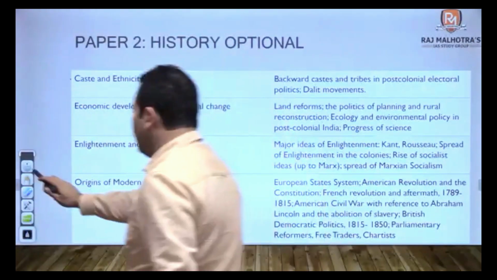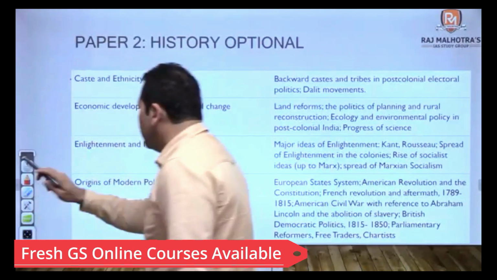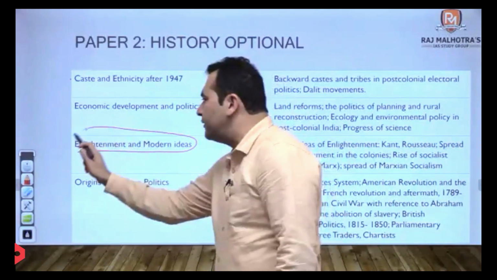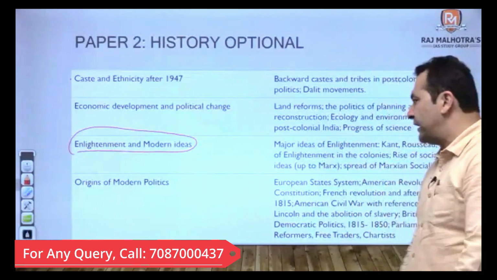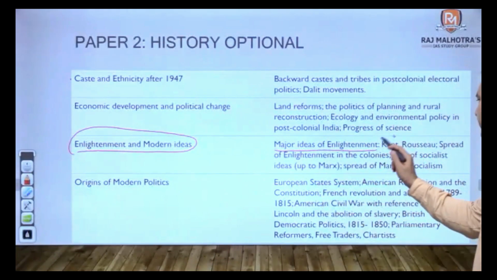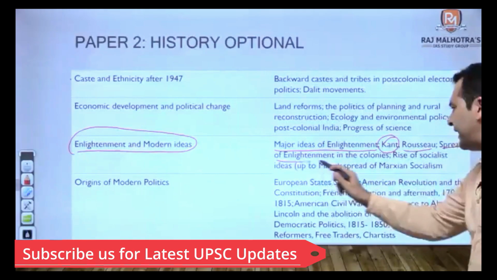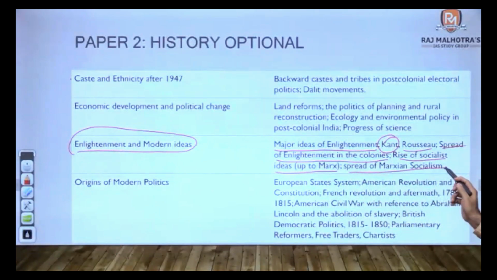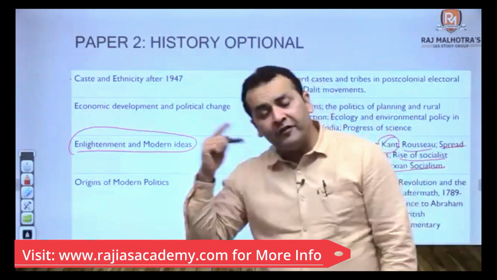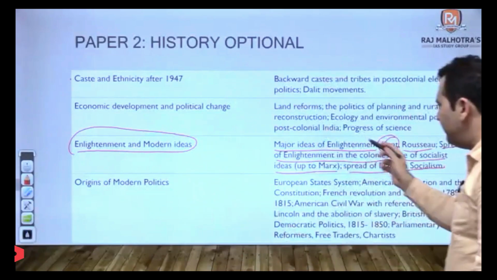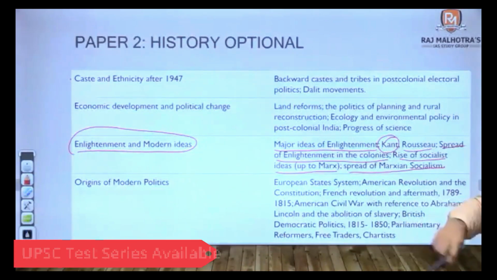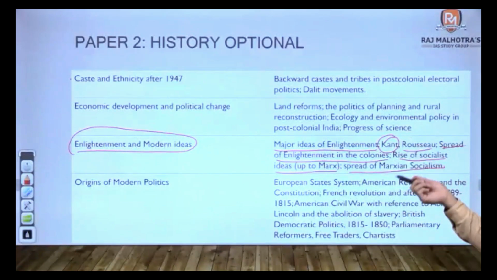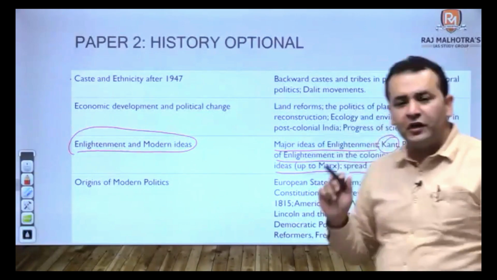So here we are. Now when we talk about the syllabus of world history in the optional subject, here it is: enlightenment and modern ideas. Major enlightenment thinkers, Kant, Rousseau, spread of enlightenment in the colonies, rise of socialist ideas up to Marx, and spread of Marxian socialism. If you have completed your GS already, tell me what is there in this syllabus that you have not covered in your GS? Anything and everything mentioned in this first part is already covered in your GS.